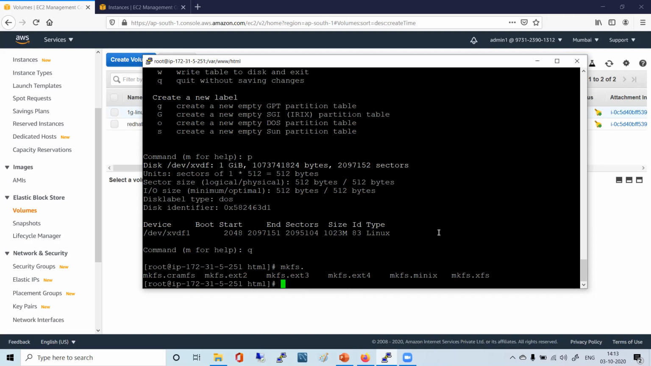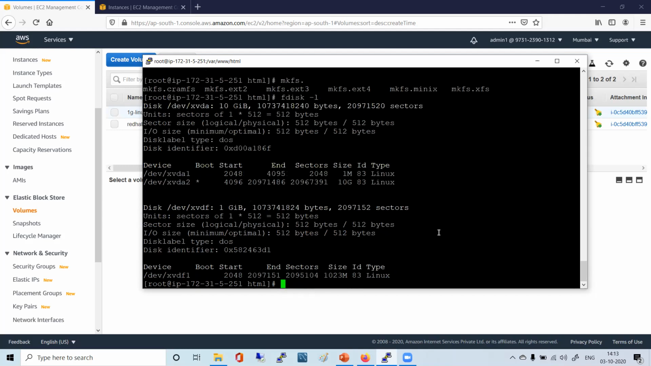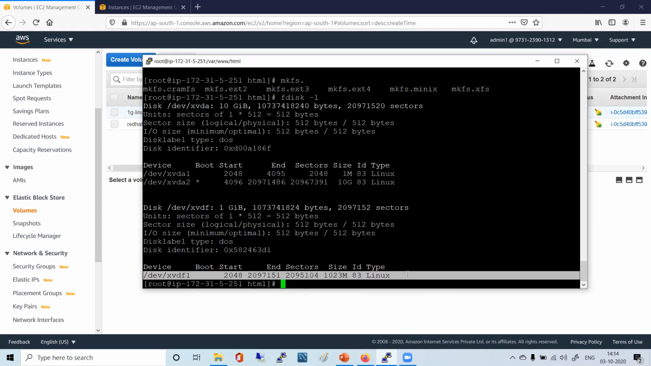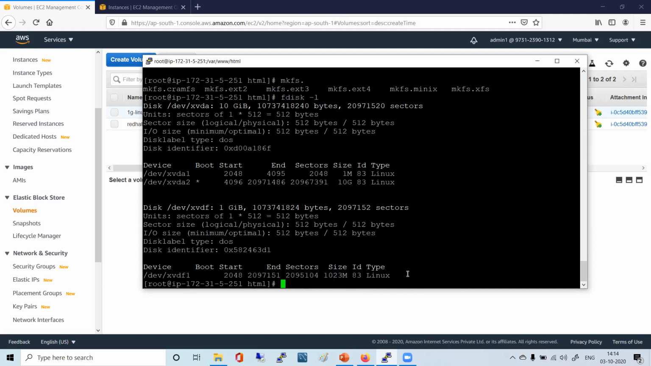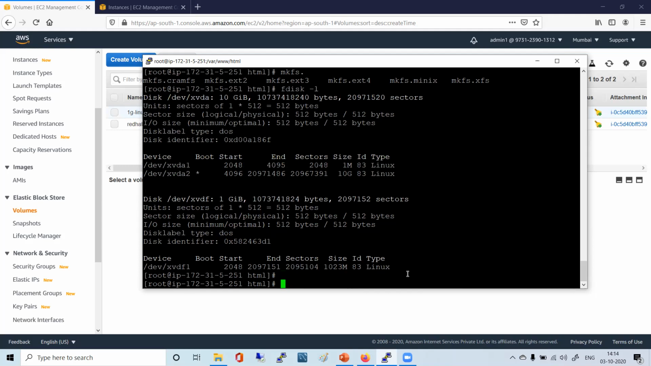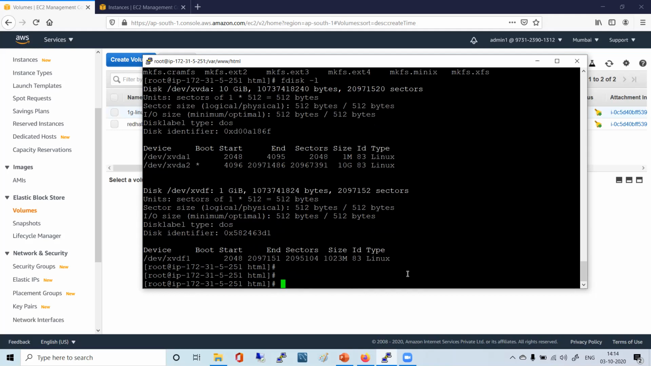Now you do fdisk -l. You will see that this also came now. See, your disk was there, and now you got /dev/xvdf1. This is the partition where we will be creating a file system. We have a lot of options for creating a file system. What is the command for making a file system? mkfs dot